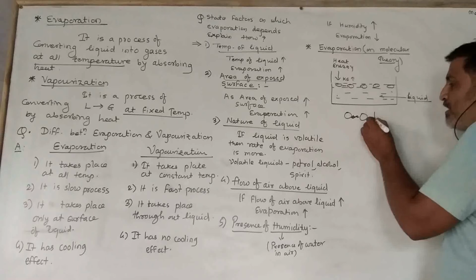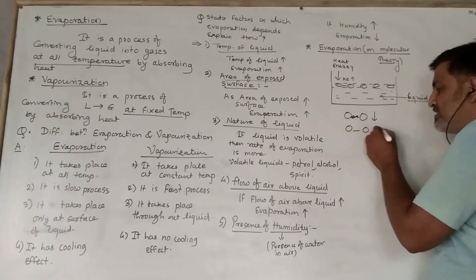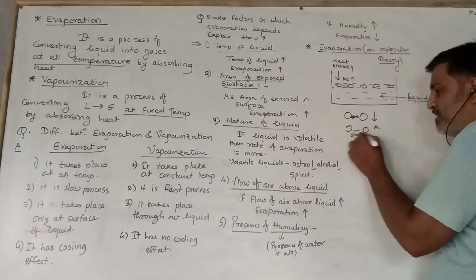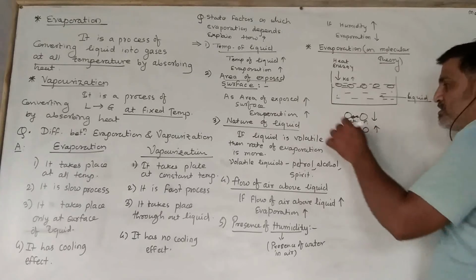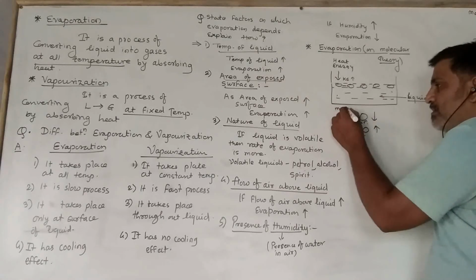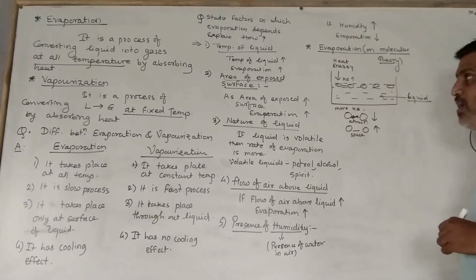Means the force of attraction between these molecules decreases. Force of attraction decreases, space between them increases, space बढ़ जाती है, attraction force कम हो जाता है, because they become more kinetic. Okay, they get more kinetic energy.